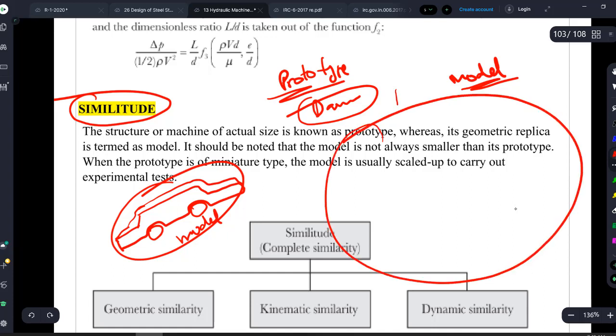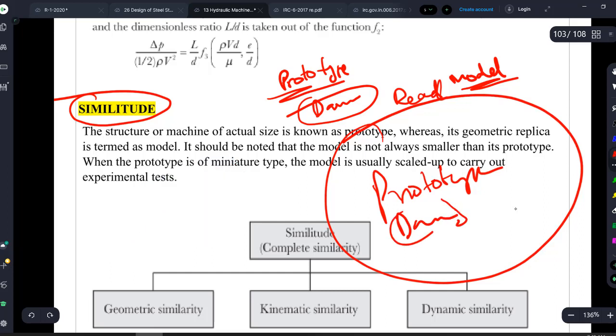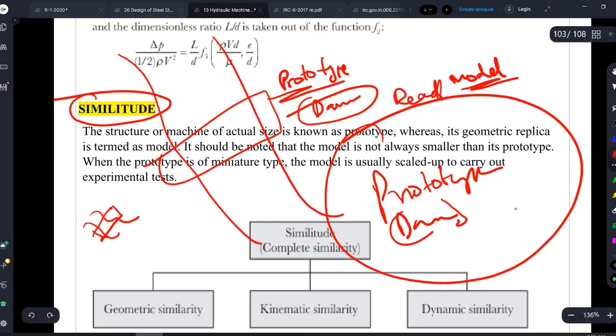And then based on that, we'll build a real project which we are calling the prototype. I hope it is very clear. So the real dam you are constructing is a prototype, but before constructing a dam, obviously you will create a miniature dam and study what are the various forces involved. On the original dam you cannot study directly; it is not practical. First we will study and develop the model, and based on that we will develop our prototype.